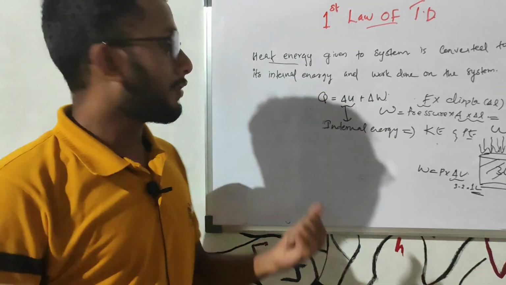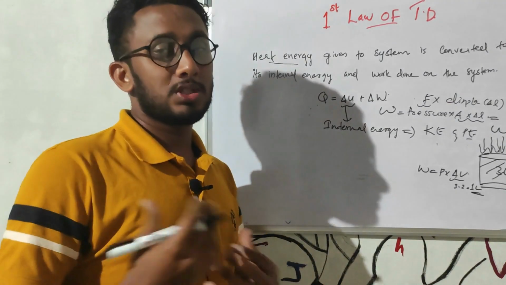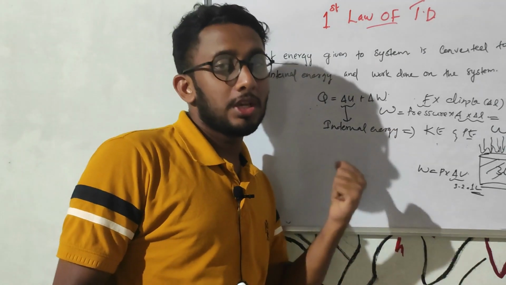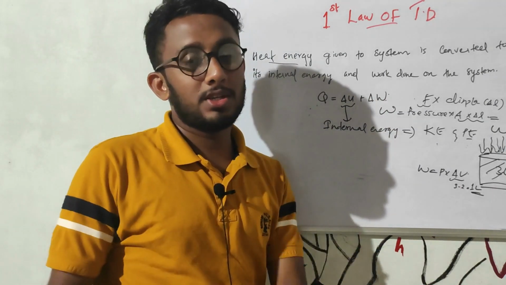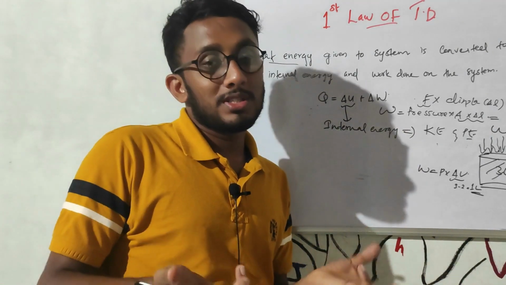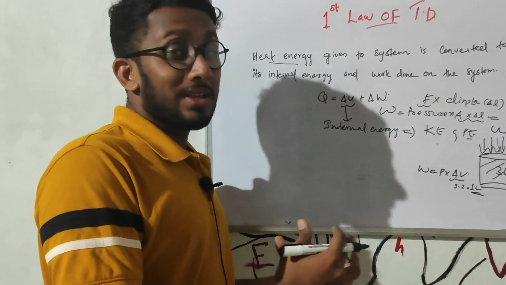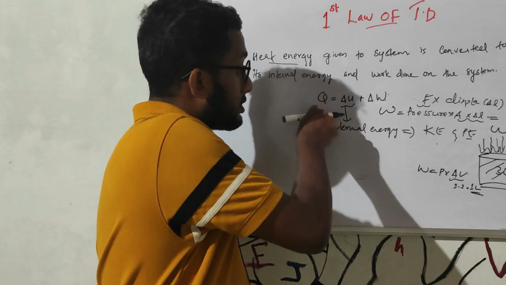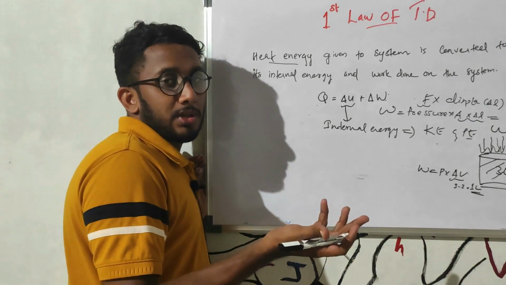So here we can define heat very simply: heat is the sum of the change in internal energy, or the change in temperature. Change in temperature is a basic and important feature of the change in internal energy. We can understand very easily how the change in internal energy is attained by analyzing what change happens to the temperature. So change in internal energy and change in work are the two components that determine the heat.